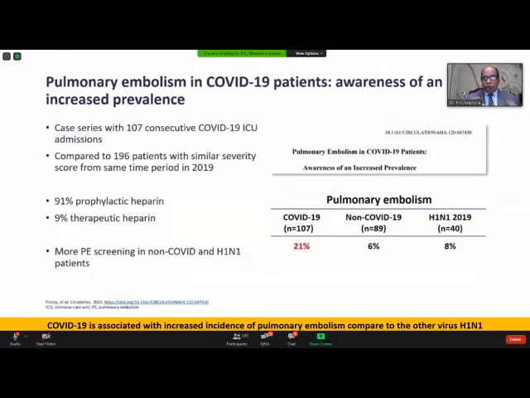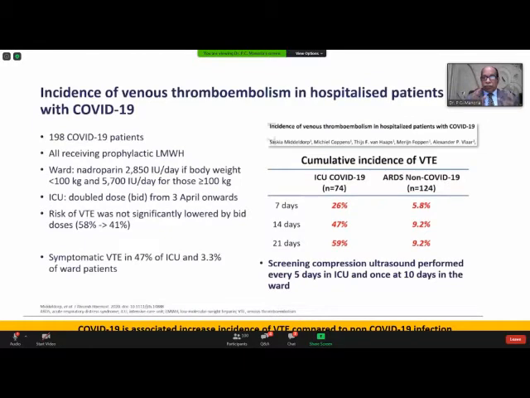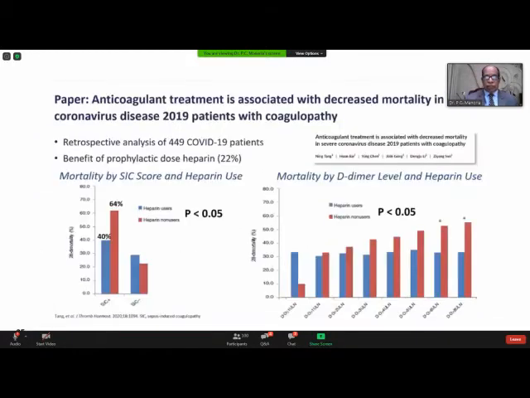And if you look at the pulmonary embolism, COVID-19 in this study, 21%; in non-COVID pulmonary embolism or H1N1, the incidence of pulmonary embolism is much less. This is another study which shows that when you have ARDS in COVID-19, pulmonary embolism is 11%, whereas only 2% in non-COVID ARDS. And this shows that the cumulative incidence of VTE is 59% at 21 days compared to only 9% with non-COVID ARDS.